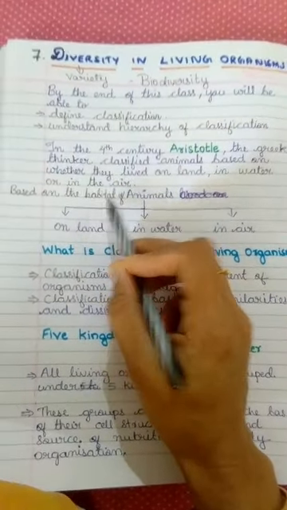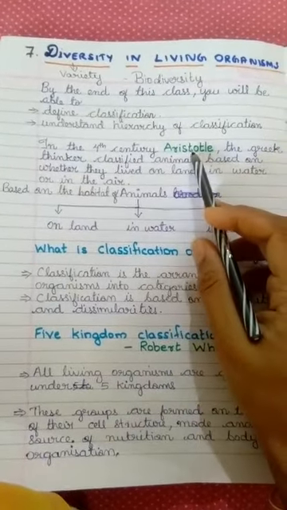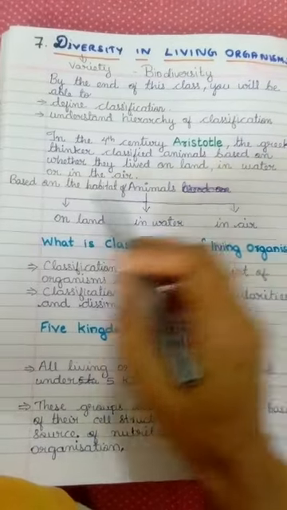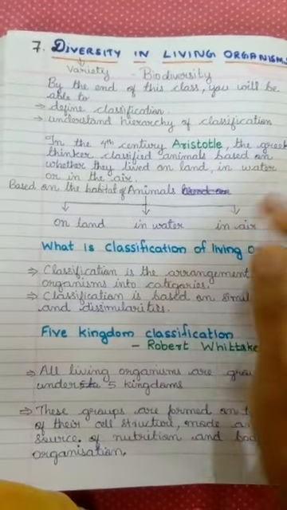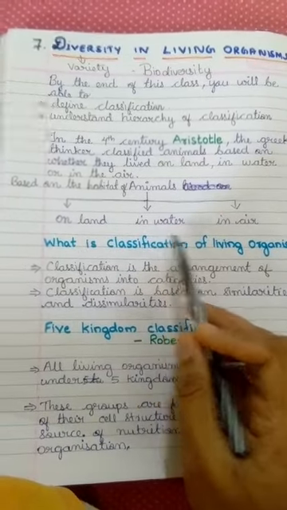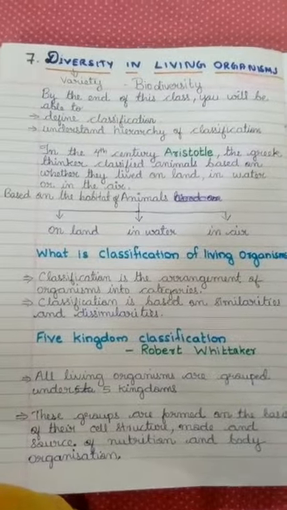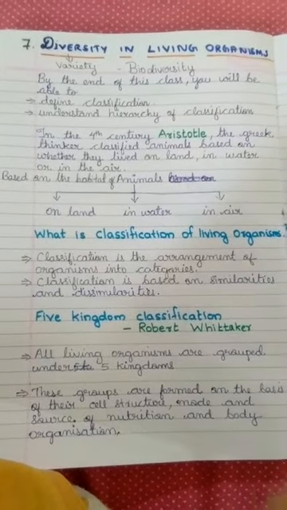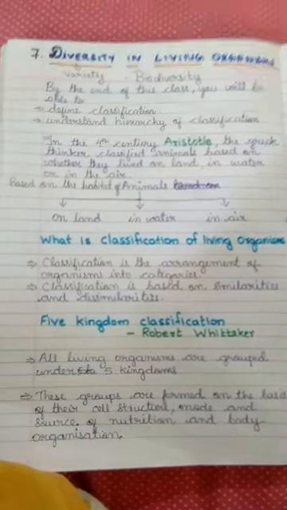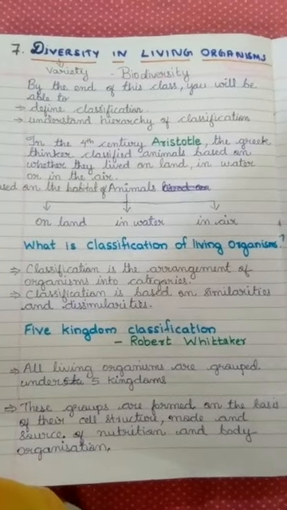Habitat means the place where the animals live. So Aristotle classified the animals based on habitat, like animals living on land, in water and in air. It was a simple classification. By looking we can think that yes, it is simple. He organized the animals into 3 different groups.